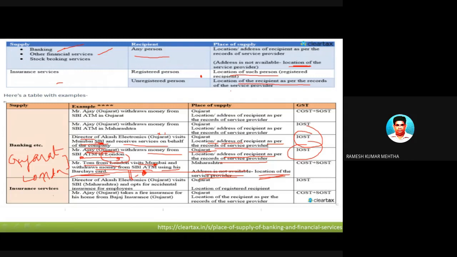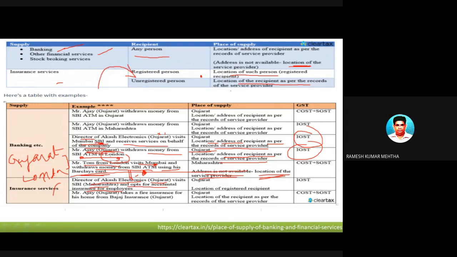Next one, let's talk about insurance services. The director of Akash Electronics, who is from Gujarat, visits SBI Maharashtra and opts for accidental insurance for his employees. So this director of Akash Electronics Gujarat visits Bombay. Now look at this. This person is registered, because Akash Electronics is a company, and the company has to get registered.